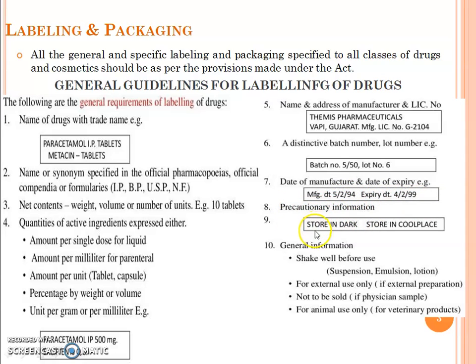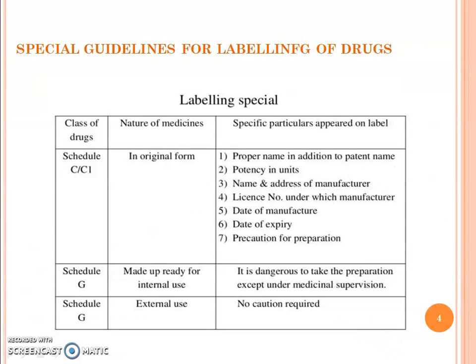Precautionary information like store in dark or store in a cool place. Then general information like check well before use for suspension, emulsion, lotion; for external use if external preparations are there; not to be sold if physician sample is there; for animal use only for veterinary product. So these are some general guidelines for labeling and packaging of the drugs. Special guidelines for labeling of drugs.